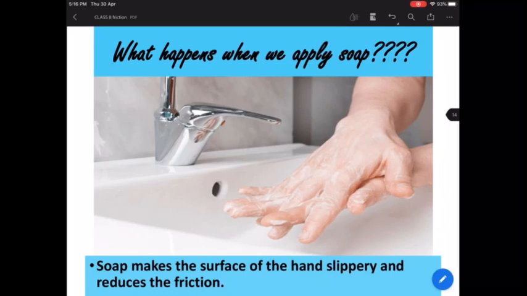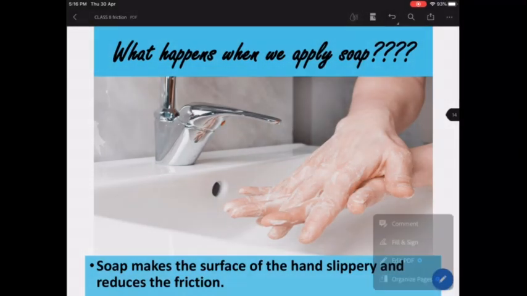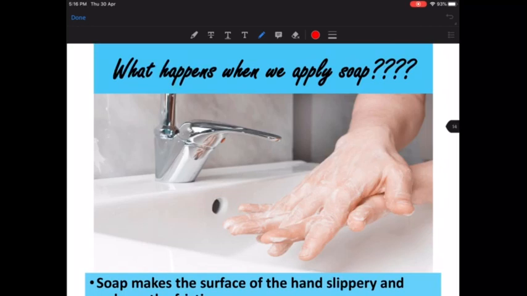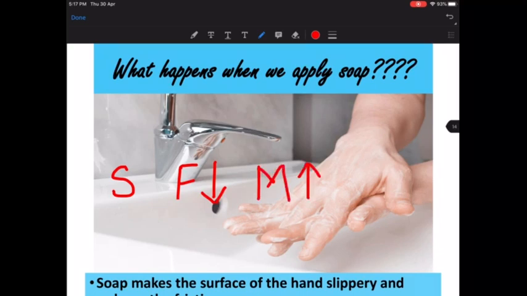Because it's soap water, it makes the surface smooth. Because the surface has become smooth now, the friction has become less, and when the friction becomes less, the motion of the object will be more.